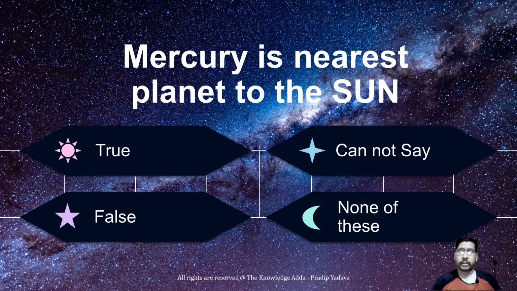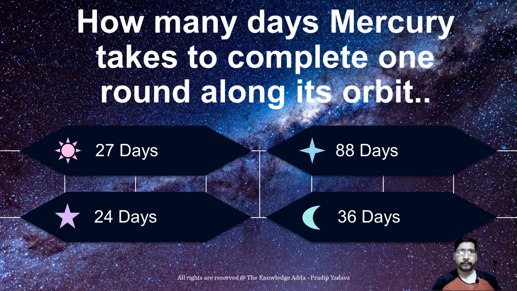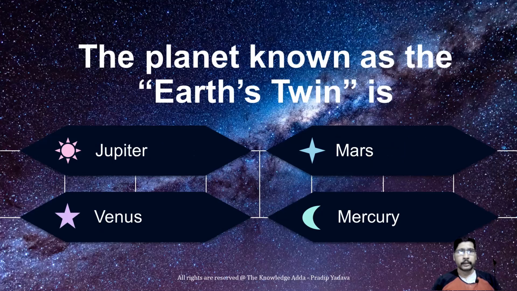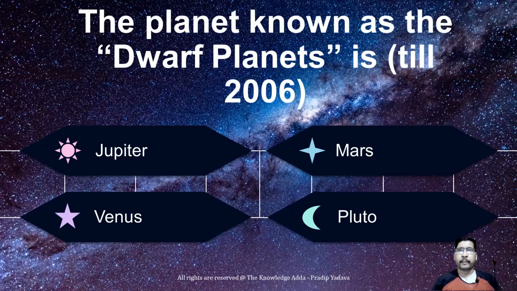Mercury is the nearest planet to the sun. Yes, this is true. How many days does Mercury take to complete one round along its orbit? Mercury takes 88 days to complete one round along its orbit. The planet known as Earth's twin is Venus. You know why? Because the shape and size of Venus is similar to Earth. That's why it is called Earth's twin. The planet known as a dwarf planet till 2006, before 2006, was Pluto.